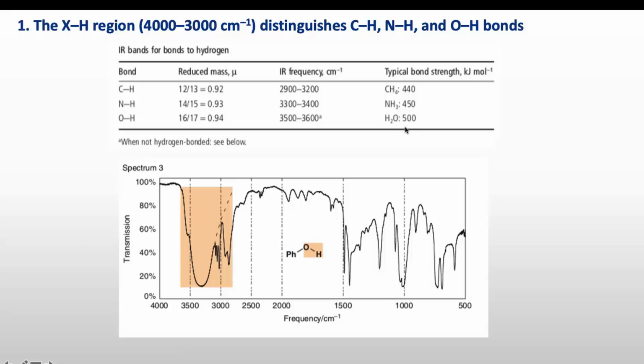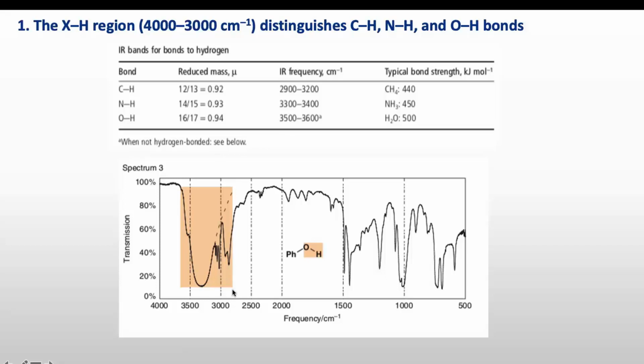According to Hooke's law, as the strength of the bond increases, the bond requires higher frequency. So OH will vibrate at higher frequency, 3500 to 3600, then NH, then CH, and the CH bond will vibrate at the lowest frequency among these three bonds.